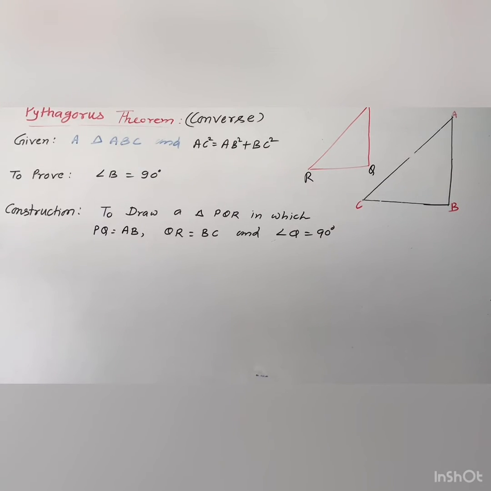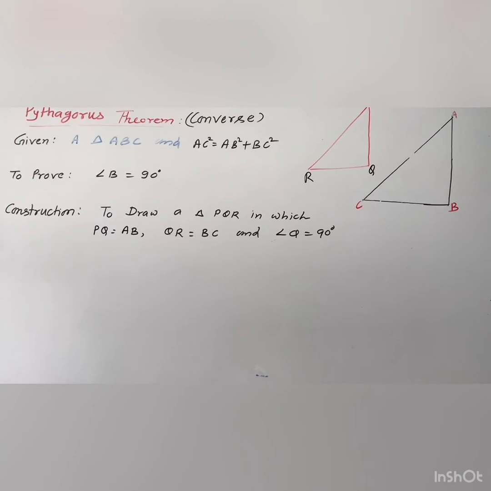Here the statement is given that a triangle ABC is given and AC square equal to AB square plus BC square is also given. Now we will prove here that in triangle ABC, angle B is 90 degrees. So our requirement is to prove angle B is 90 degrees. For the proof, we will construct something.